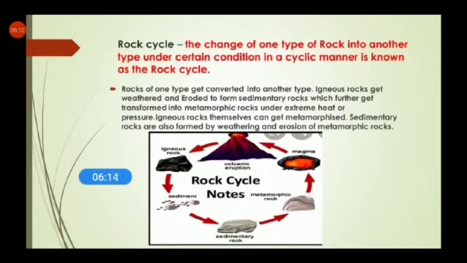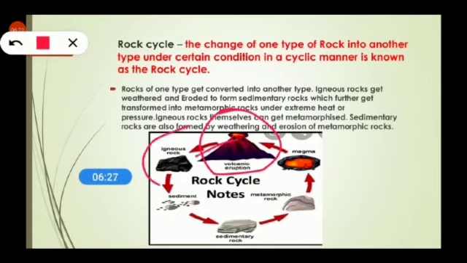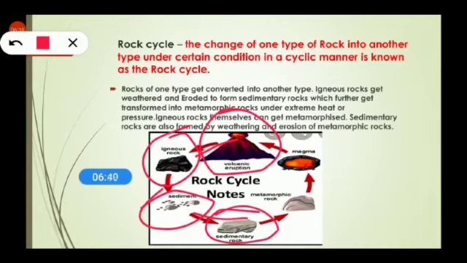Sedimentary rocks are also formed by the weathering and erosion of metamorphic rocks. Let me explain. When a volcano erupts, the lava comes outside, cools down, and turns into igneous rock. Then the igneous rock is broken and turns into sediments. When sediments come through the wind and water, they form a layer which we call sedimentary rock, and after sedimentary rocks, due to heat and pressure, metamorphic rocks form.